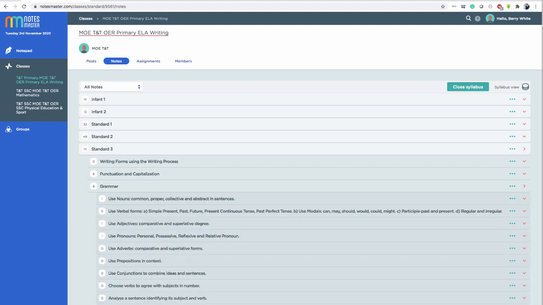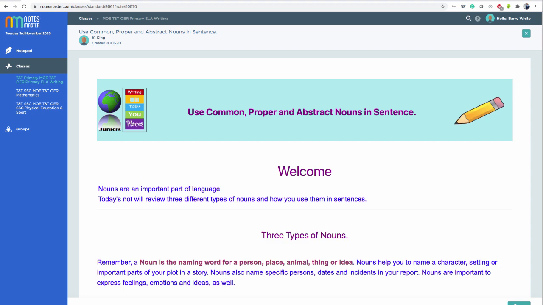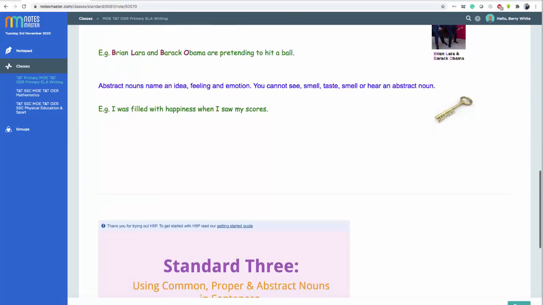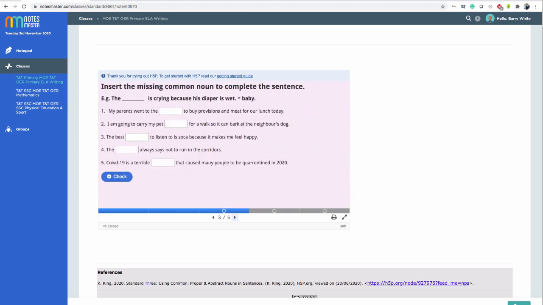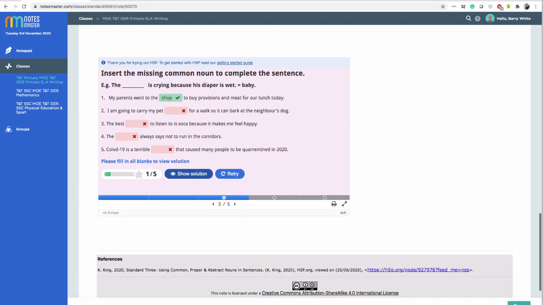Click on grammar, use of nouns, and I can see who the author is, when it was published. I can click open the note and I get an idea. Here we are of a note, pronouns, types of nouns with images and so on, and a nice interactive element here that I can engage with. Oh, I need to type something in. My parents went to buy provisions and meat for our lunch. Let's say shop. If I get it right, do I? Hey, I got it right. And it can show solutions. Ooh, I need to fill in all the blanks first. So you have little prompts to help you all the way through.